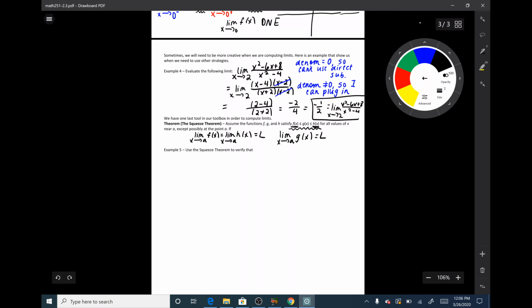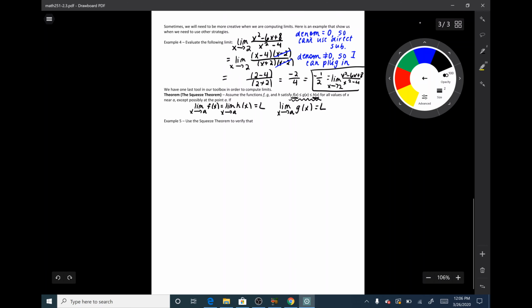Because it's essentially being sandwiched or squeezed between the upper function h and the lower function g. So here's what this looks like. Let's do an example. I want to use the squeeze theorem to verify that the limit as x goes to 0 of x squared times sine 1 over x is equal to 0.